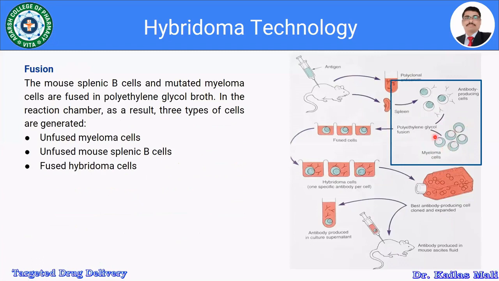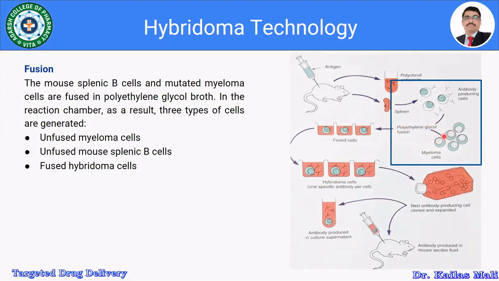Then the next step is the fusion. The splenic antibody-producing cells and myeloma cells are fused by using polyethylene glycol. The mouse splenic B cells and mutated myeloma cells are fused in a polyethylene glycol broth in the reaction chamber.